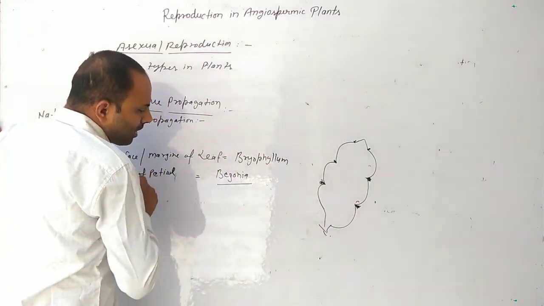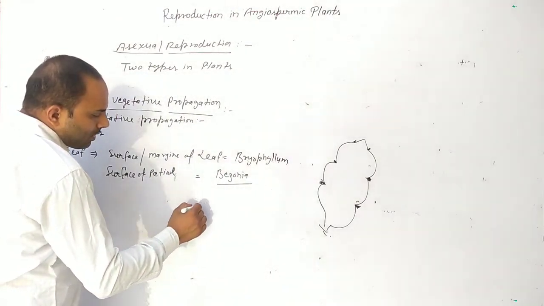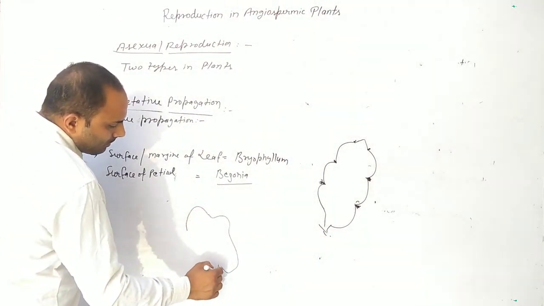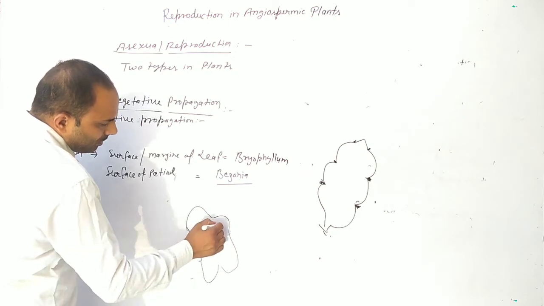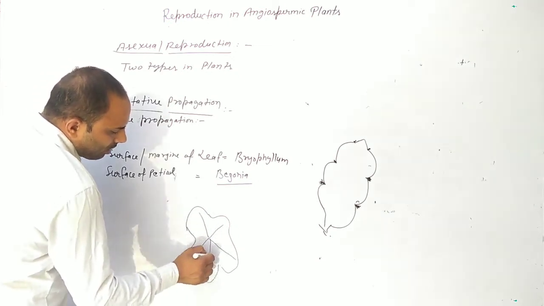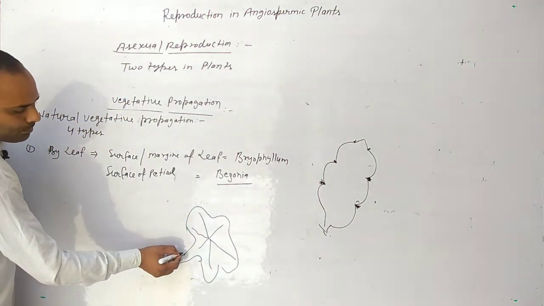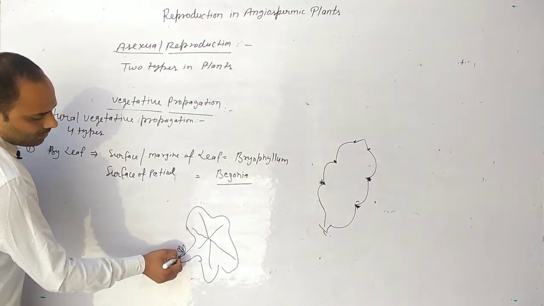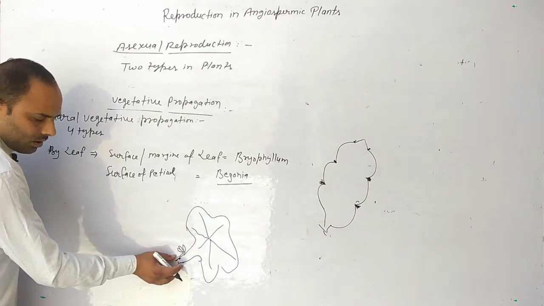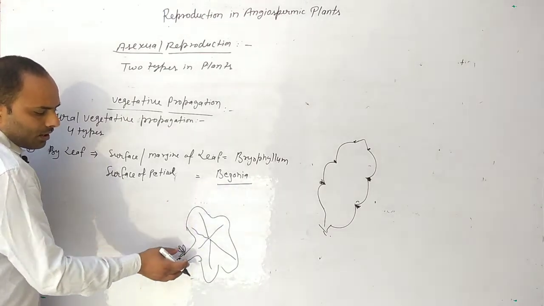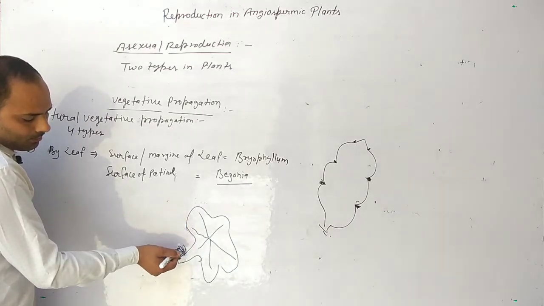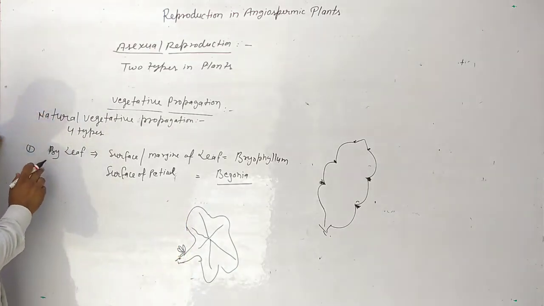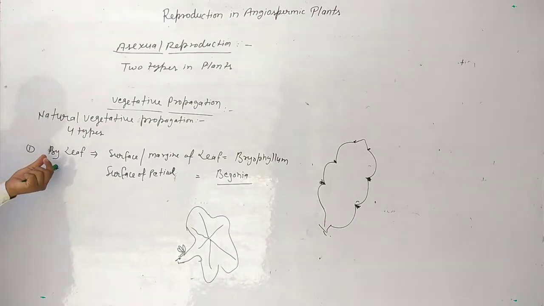In begonia plants, a new plant forms from the petiole part. This is the petiole of begonia leaves, and new plants form from petiole parts. So it's the first type of natural vegetative propagation.